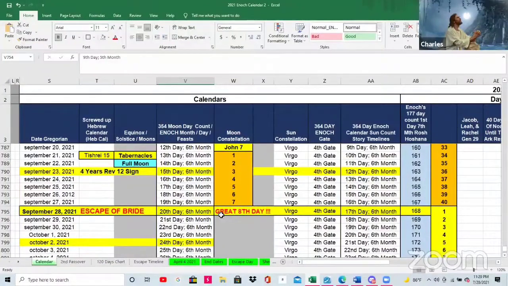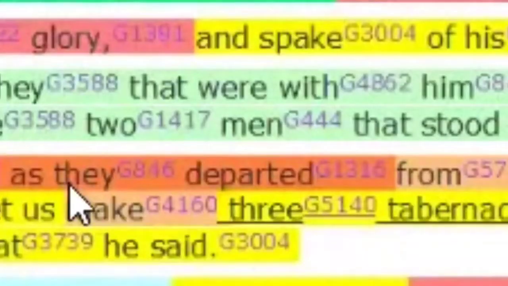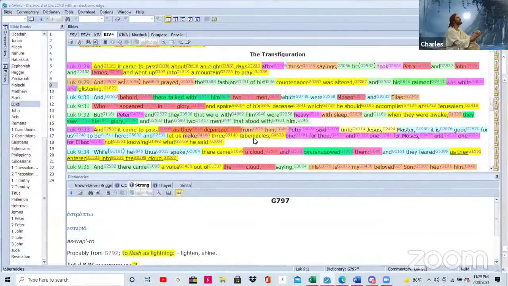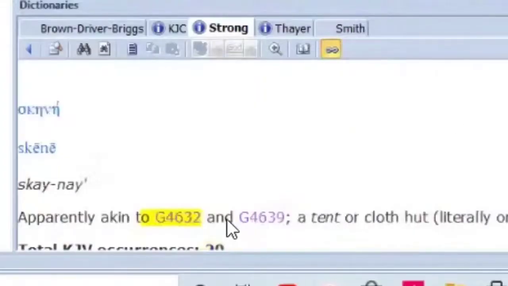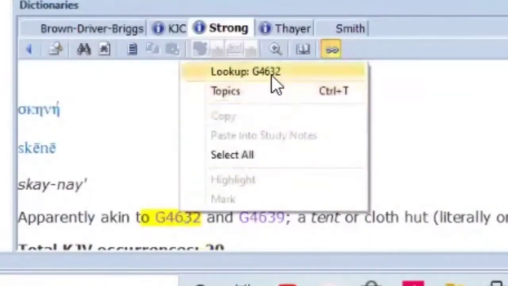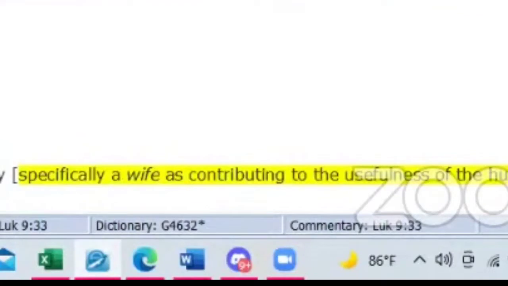Which I believe, brothers and sisters, is the day of the escape of the bride, because that's what it says in scripture. Let's look at it again. They departed tabernacles. And tabernacles means what? What is tabernacle? We saw this earlier. Let me get the definition on here. It means what? Let's dig down deeper. It is specifically a wife. The wife on tabernacles. Drop the mic.